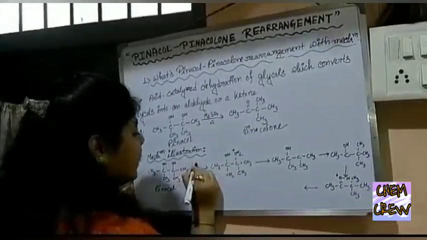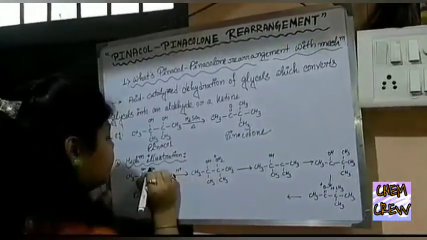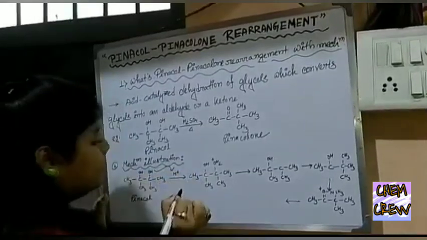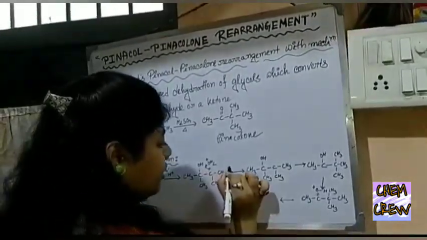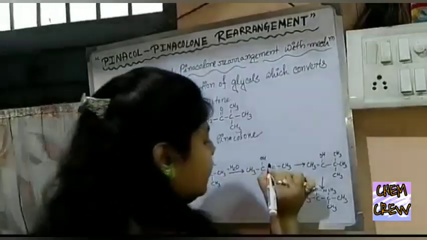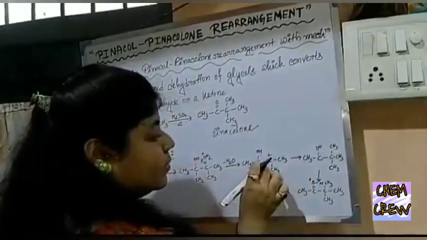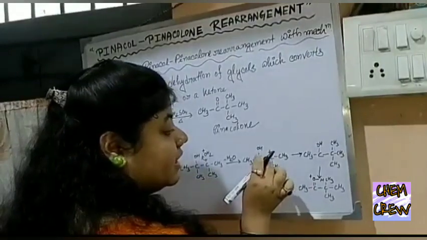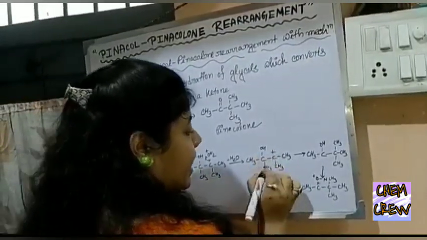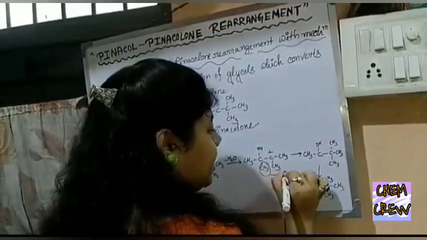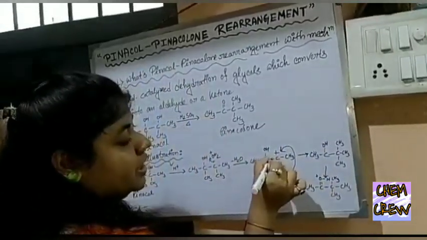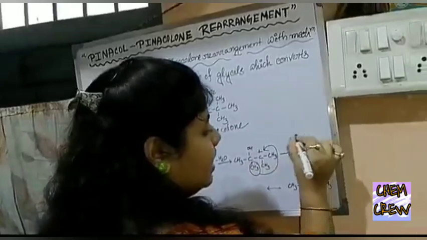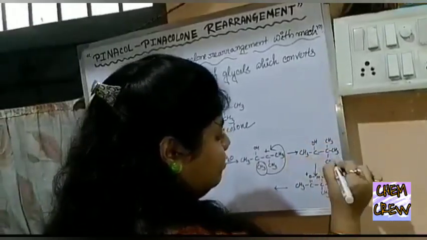Since the reaction is carried out in acidic medium, the hydroxyl group of the pinacol is protonated. Then the second step is that a water molecule is removed from the compound, leaving behind the carbocation. This carbocation is stable because it is a tertiary carbocation. And then the methyl group shifts to the positively charged carbon and produces this compound.